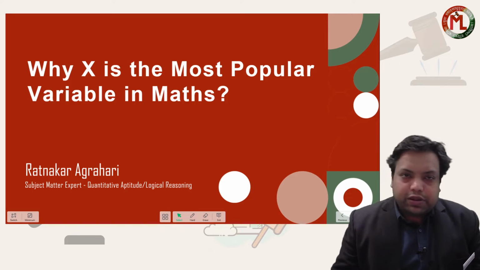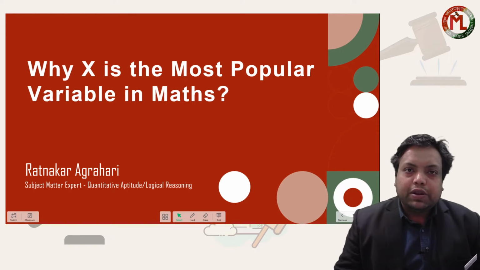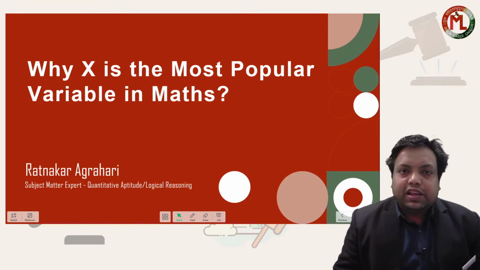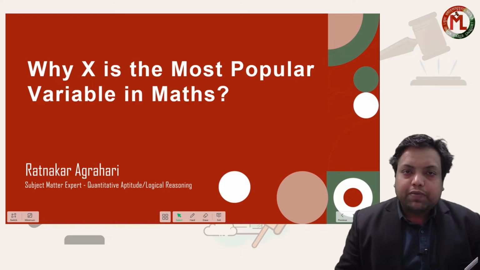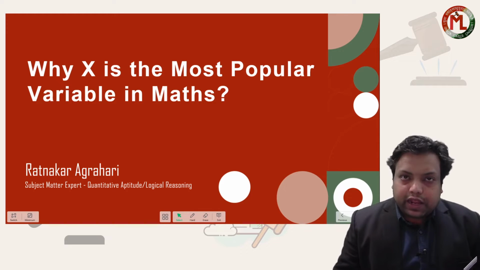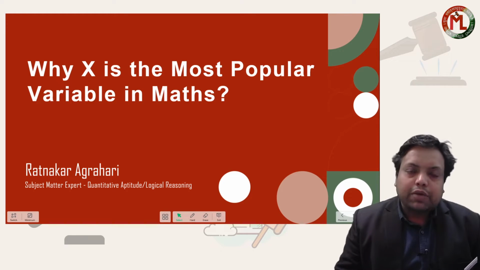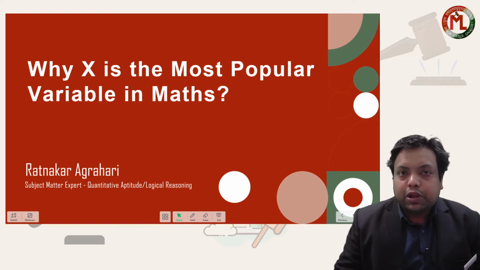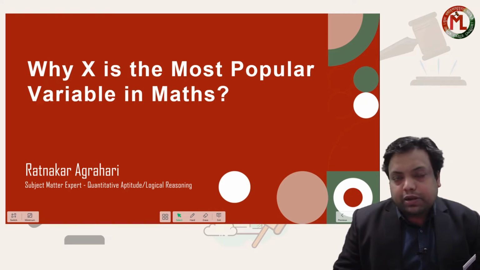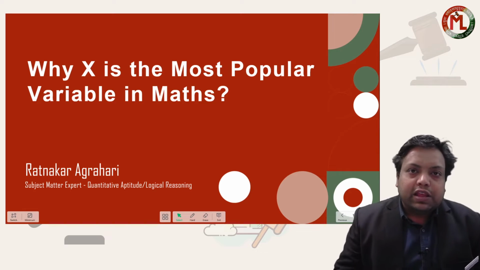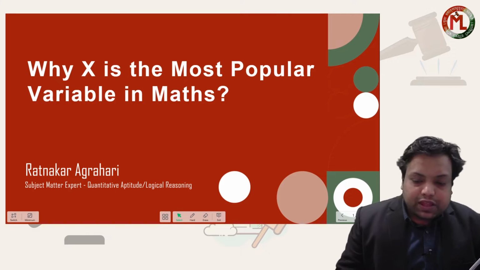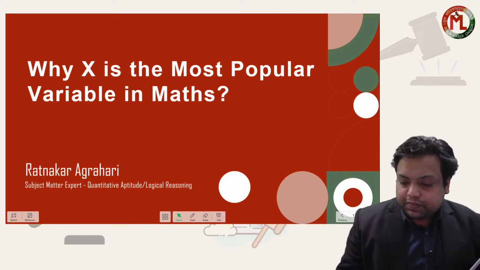Now, it is our common practice that whenever we have to take something unknown, we generally take x, isn't it? In all our school algebra, we have continued with this notation. In today's class we will try to unravel some facts and discuss how x becomes so popular as a letter, or alphabet, you can call it anything, and as a variable in mathematics. Okay, so let's start today's class.